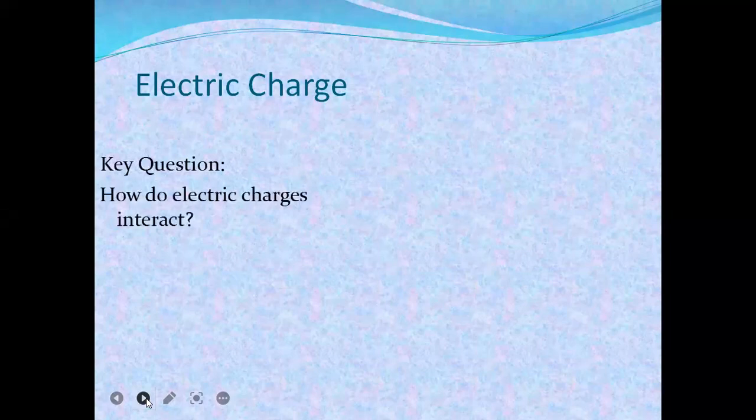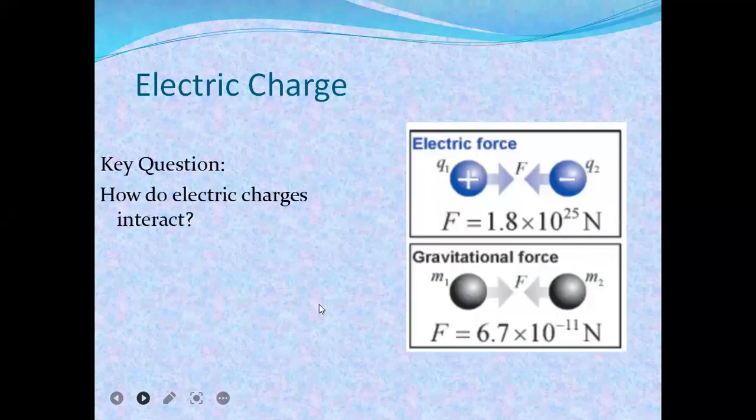So this is the electrical force compared to the gravitational force. The electric charge produces electric force. A key question here: how do electric charges interact? So, electric force, you must know, the force between Q1 and Q2 is an attractive force because of opposite charges, capital F equals 1.8 times 10 to the power 25 Newton.